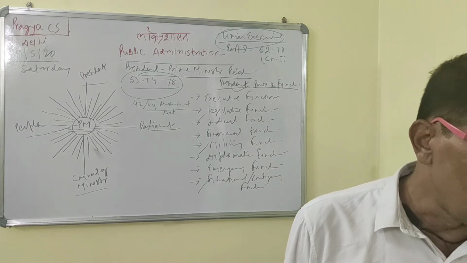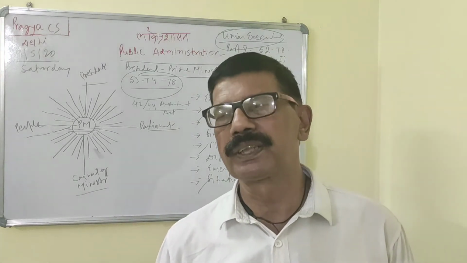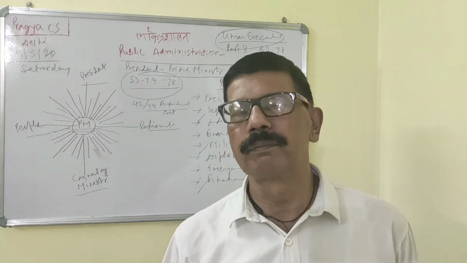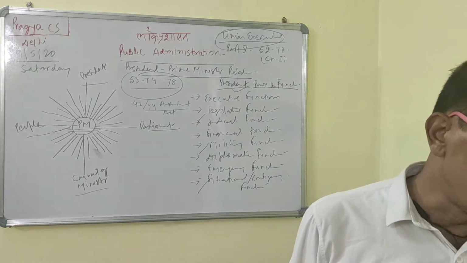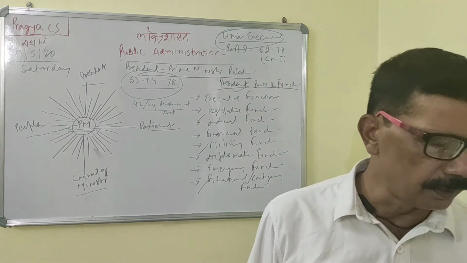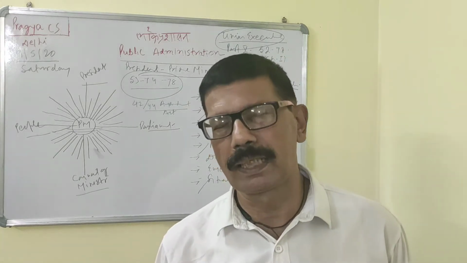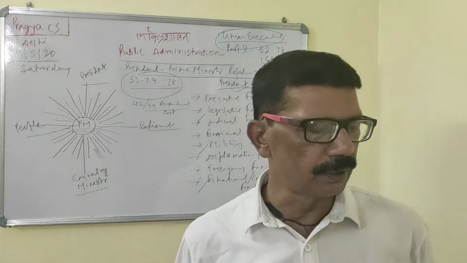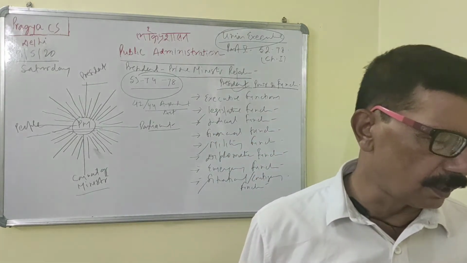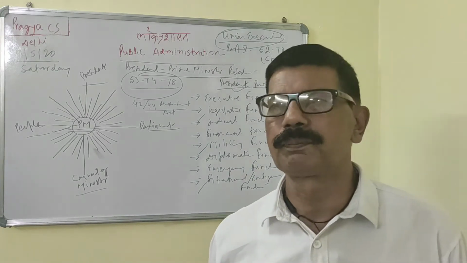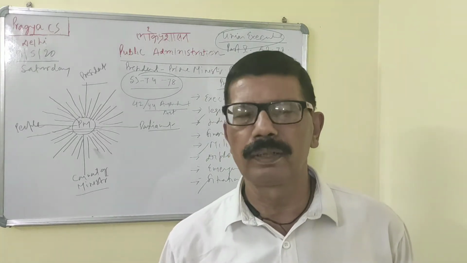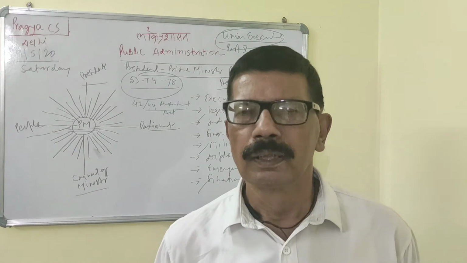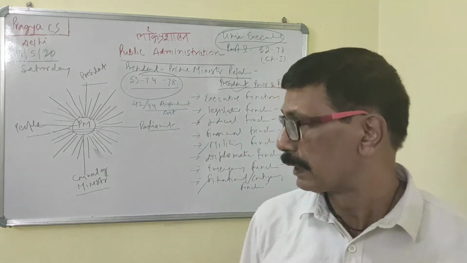Then Article 60 deals with the oath, that the Chief Justice of India gives him the oath of preserving, protecting, and defending the Constitution. Getting the point? Article 61 deals with impeachment. On the charge of violation of the Constitution, he can be impeached before completion of his tenure. The remaining articles are related to the Vice President. So these are the important articles related to the President as far as election and assumption of office are concerned.